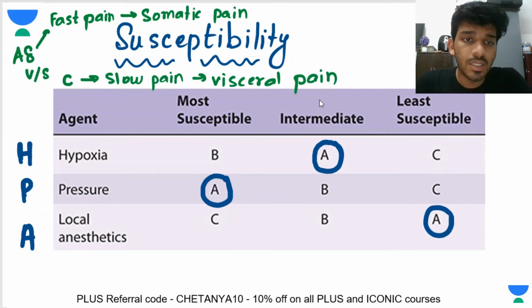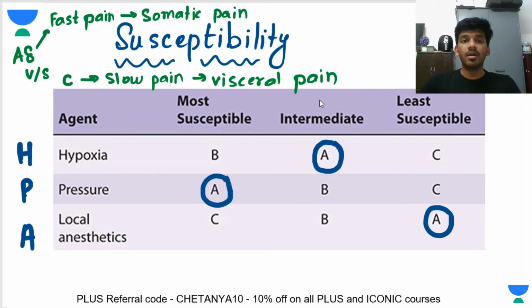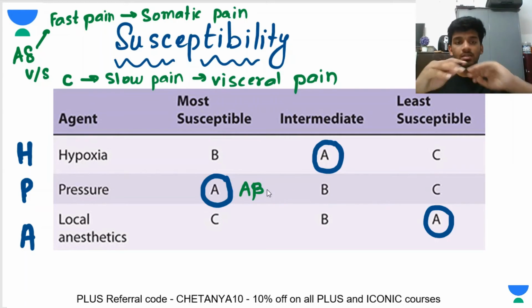So now you tell me, if I apply pressure here, let's say this is the right side of my body, and I am applying deep pressure here, where is the sensation coming from? It is coming from the skin, right? The pressure is being felt on the skin, not on my liver. So which is the most susceptible to pressure? Although I'm wrong here, because this pressure is actually being sensed by A beta fibers, not A delta, but this is just a comparison.